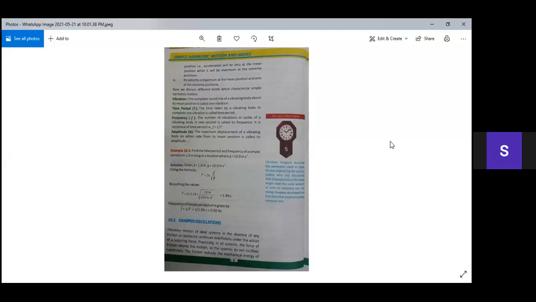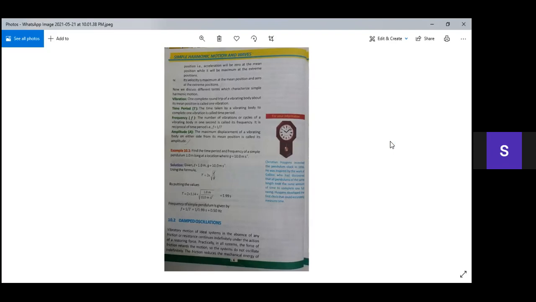Now we will see an example. Example number 10.1. Find the time period and frequency of a simple pendulum 1.0 meter long at a location where g is equal to 10.0 meter per second squared. So here the given data is the length of the simple pendulum, which is 1 meter, and the gravitational acceleration, which is 10 meter per second squared.